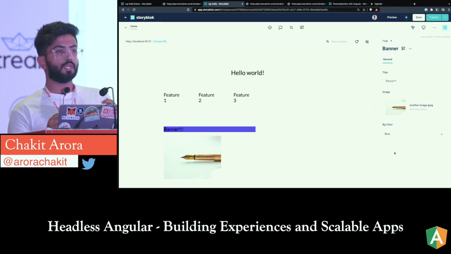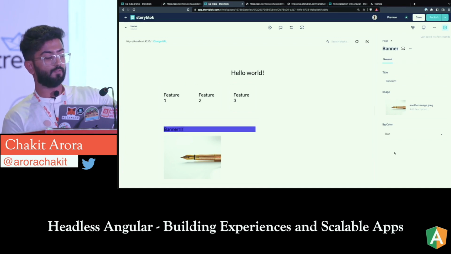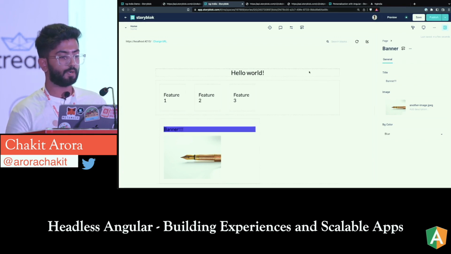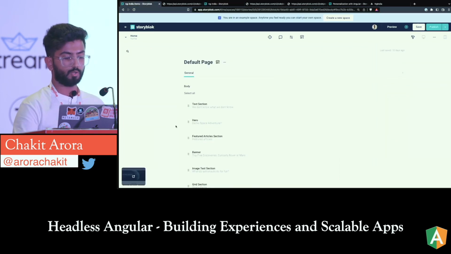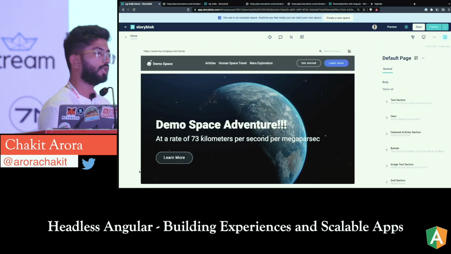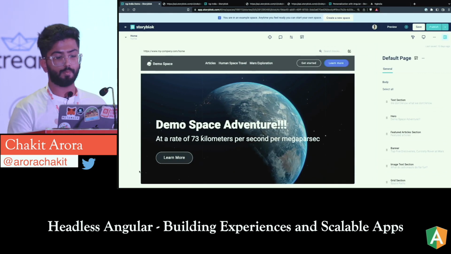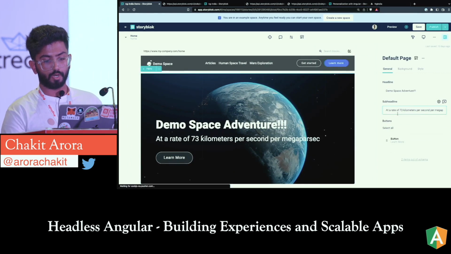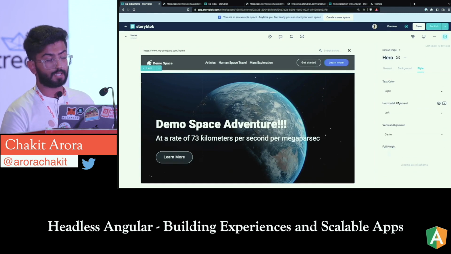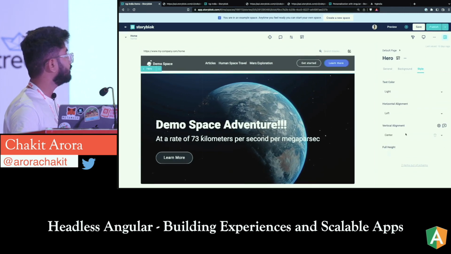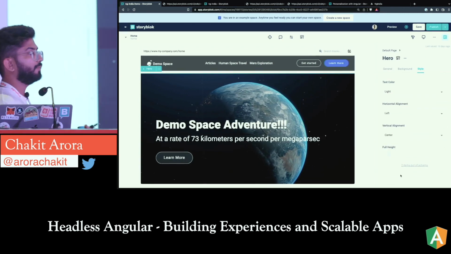Now this can be even inside a complex structure that we were looking at before. So if I go over here, you already saw, for example, I had horizontal alignment, vertical alignment, environment. You can make the schemas as complicated as you like. So if I go over here inside the hero, you'll see that inside the styling options, I have vertical alignment, text color, full height, and these are the fields which are going to be defined by you.